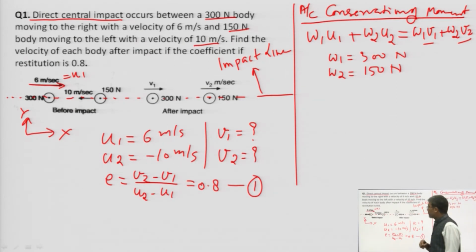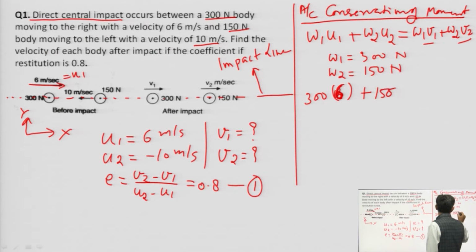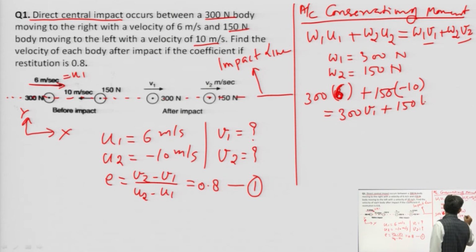Yes, we can. Putting this as 300 times U1, which is 6, plus 150 times minus 10 is equal to 300 V1 plus 150 V2.